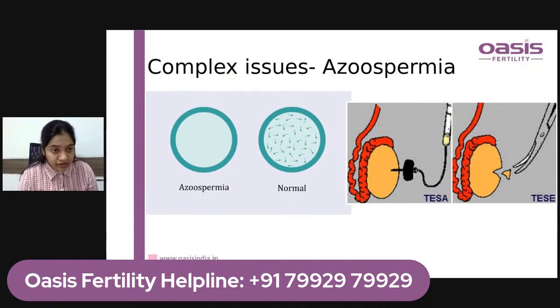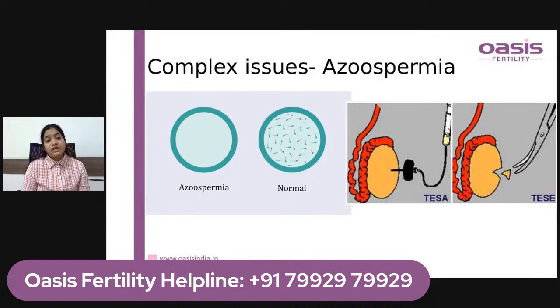This microTESE technique has also been found to be effective in patients where TISA was ineffective to retrieve sperms. It is one of the recent advances, where under the microscope we see the seminiferous tubules and extract them, and then under the microscope in the IVF lab we see whether we can retrieve sperm from the tubules or the spermatic tissue that we have retrieved in this procedure.